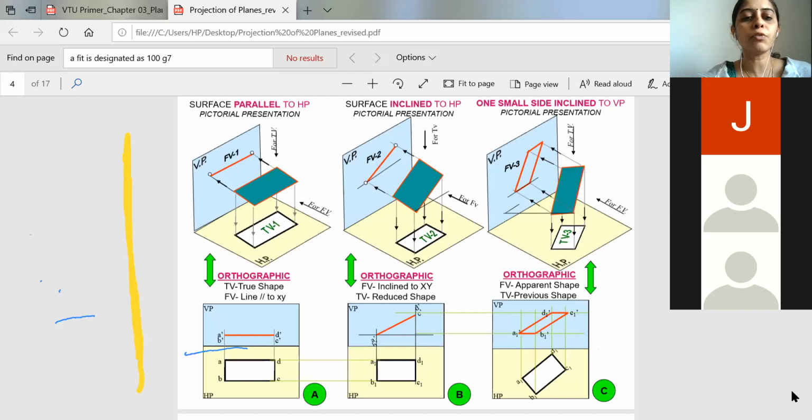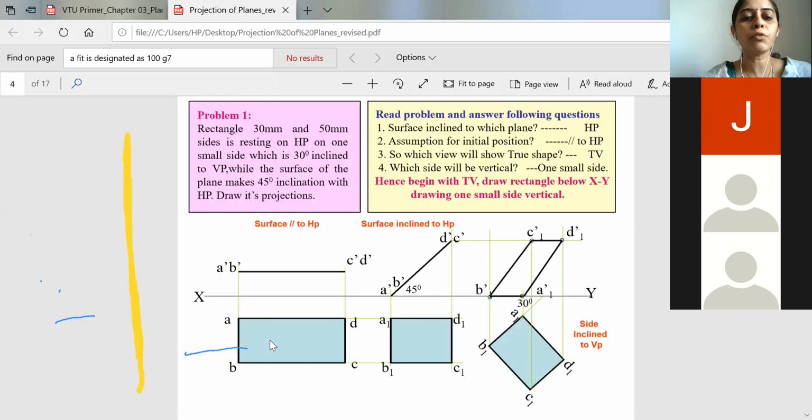The same thing you will picturize over here. So this will be 50 and this will be 30 mm. You will construct the top view and you will name it as A, B, C and D. After that, you will project this line above. Okay, so where it ends, you will join this as a common thick line. So this will be our front view.